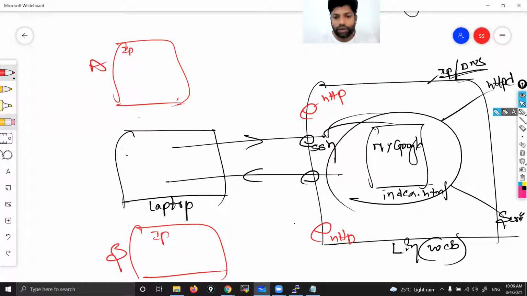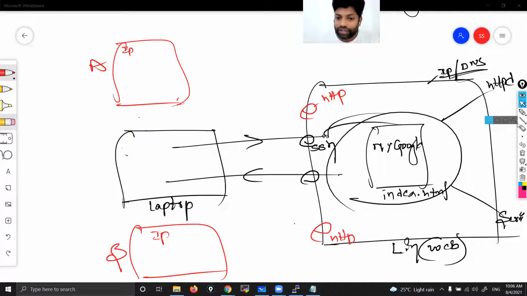Got it? Now I need to open this port, the HTTP port. Let's open this port on my machine. We use SSH to enter into this machine to run some commands, but the browser request will come through the HTTP port. So we have to open the HTTP port. Let's do it.